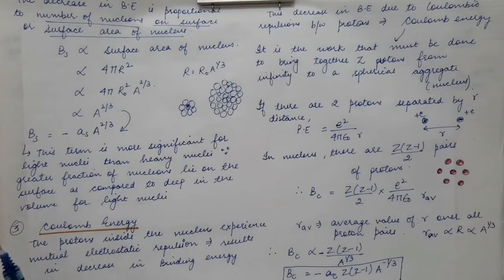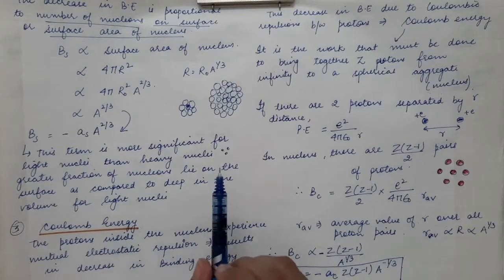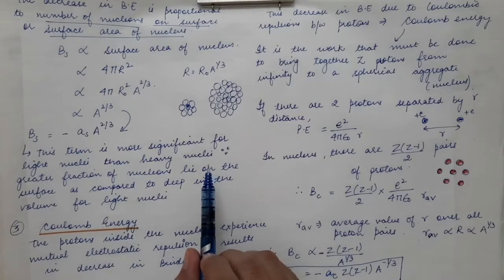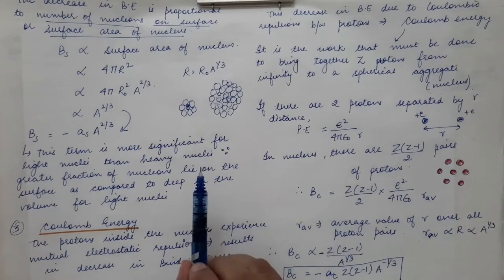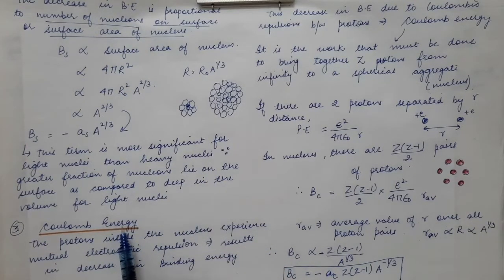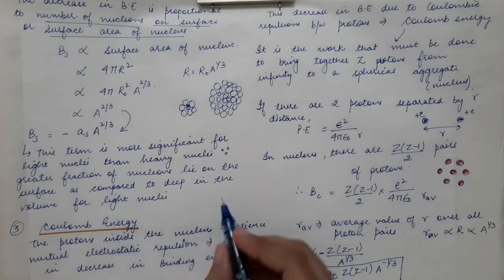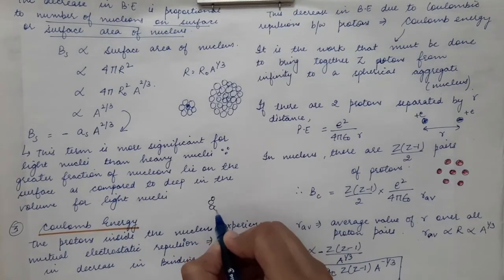Now the next term to consider is the Coulomb energy. We know in the nucleus we have protons and neutrons. The neutrons are neutral particles, and the protons are positively charged. So when so many protons are brought together in a very small region of space, that is, brought together to form a nucleus.